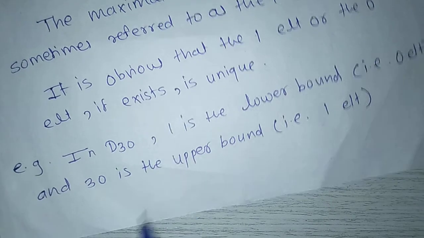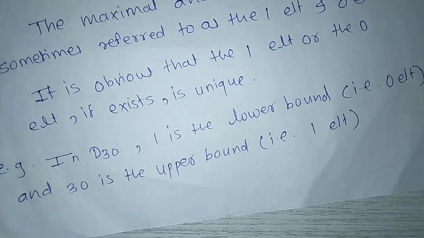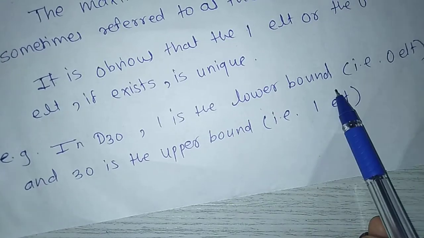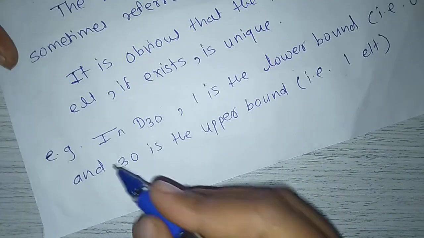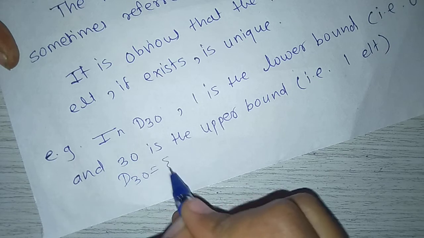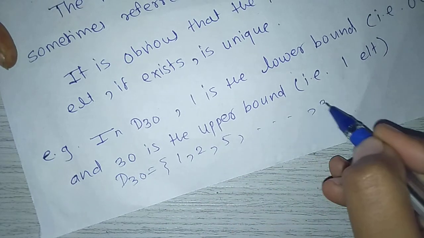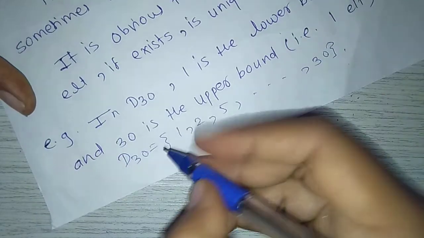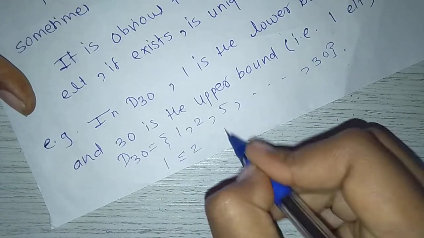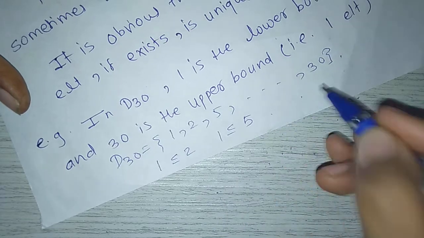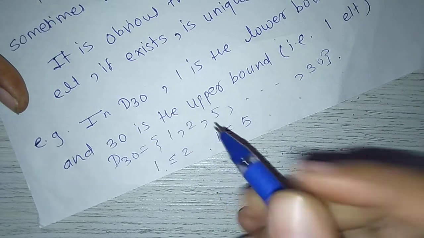In D30, means the set of all divisors of 30, 1 is the lower bound and 30 is the upper bound. D30 equals {1, 2, 5 and so on up to 30}. 1 ≤ 1, 1 ≤ 5 and so on. So 1 is the lower bound, means it is the minimal element, so 1 is the zero element.